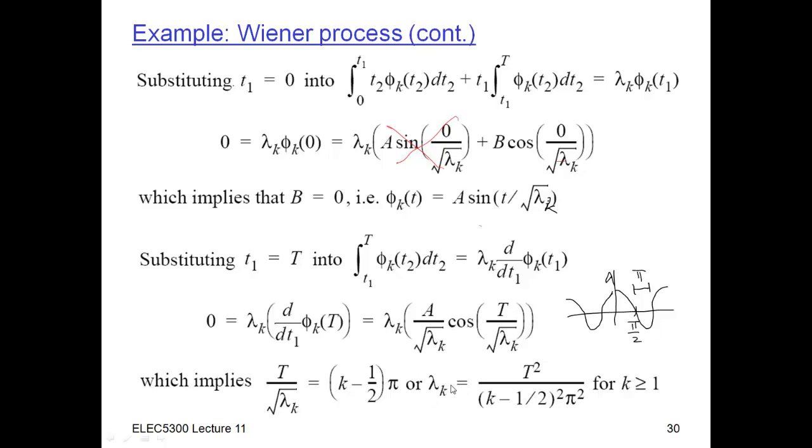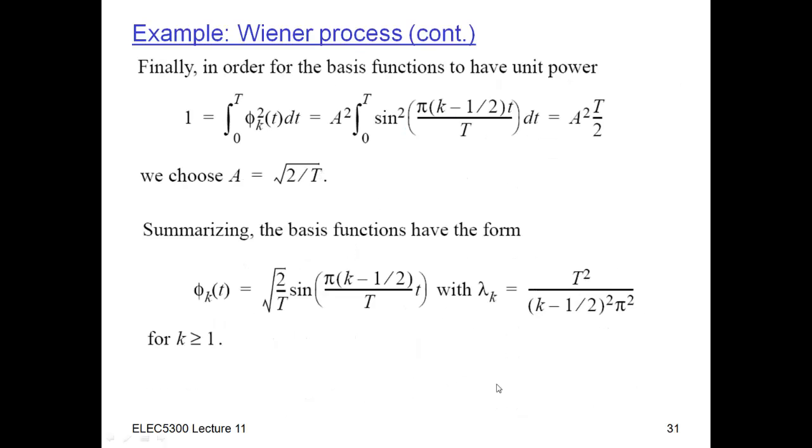Because the cosine here is equal to 0 at an infinite number of points, I can get an infinite number of lambda sub k's. And the lambda sub k's are going to be decreasing with k. So the first lambda sub k is going to be the biggest one. That's going to be the coefficient with the largest variance, and then it's going to start decreasing as 1 over k squared, something like that.